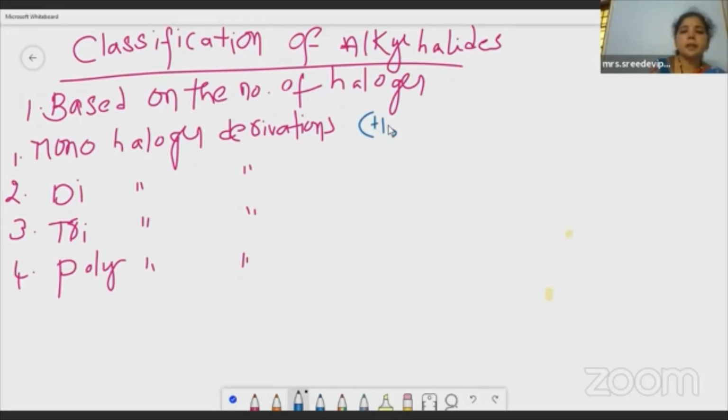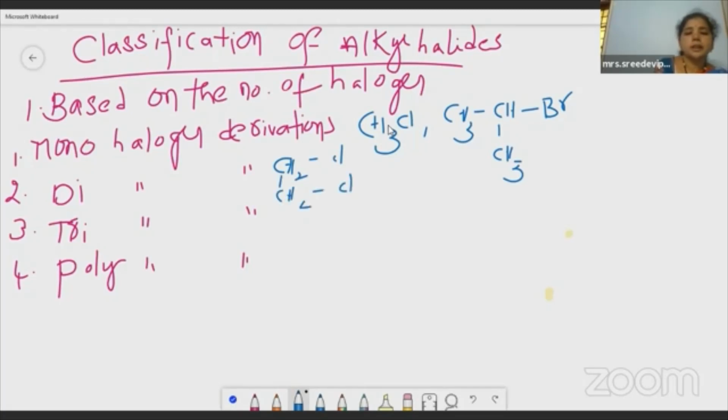Mono: if the alkyl halide contains one halogen, the examples are CH3Cl, then CH3, CH, CH3, Br. Then the second one, CH2Cl, CH2Cl. How many halogens? 2 halogens. Good. Then coming to the third one, CHCl3. How many halogens? 3.